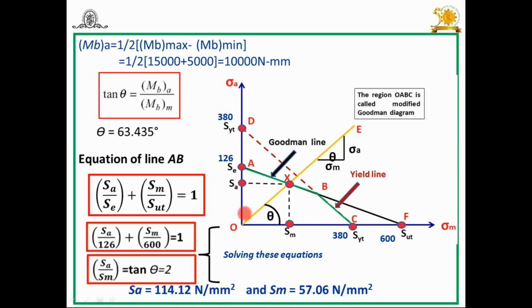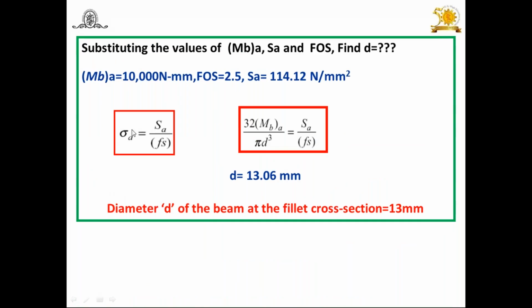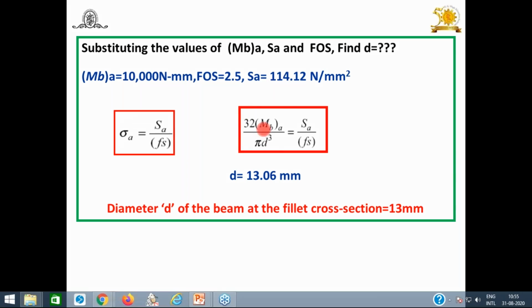And once you have SA and SM, I have already told you, sigma A is equal to SA upon FOS. So you can substitute SA, FOS 2.5, you will get sigma A. But what is sigma A? 32 MBA upon pi d cube. Remember, this is a very important point. 32 MBA upon pi d cube is equal to SA upon FOS. You know the SA, FOS. MBA is also known, you can easily find out d.